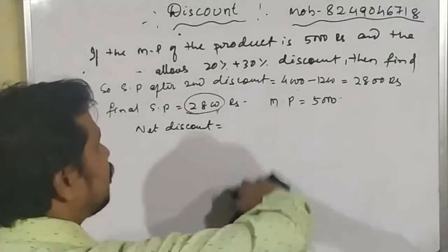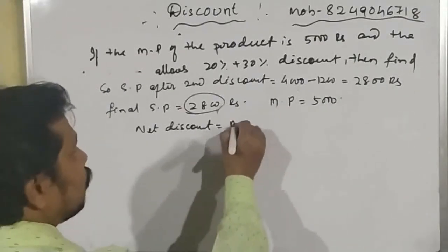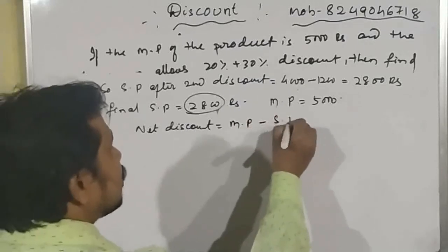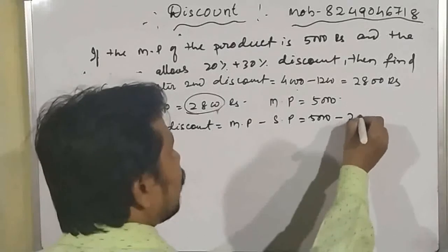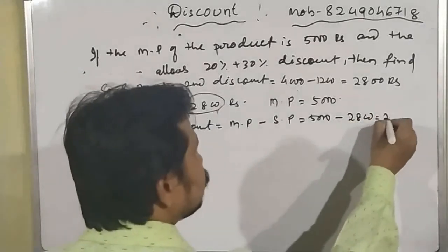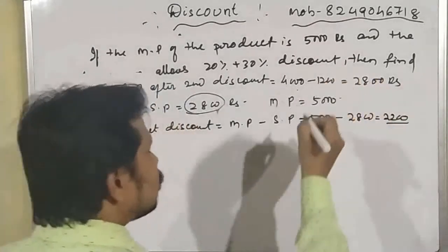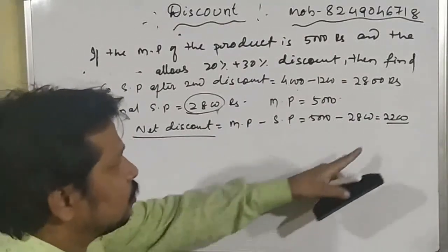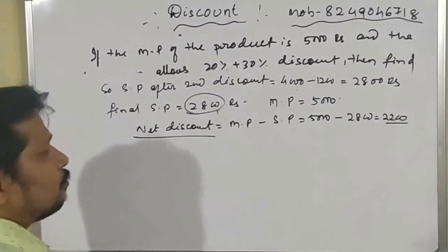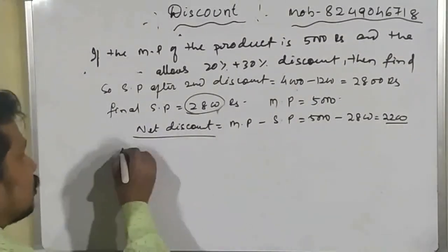We can write the formula here also. Net discount equal to mark price minus selling price, which is equal to 5,000 rupees minus 2800, which is equal to 2200. This is the net discount. Okay, so we have found out the net discount, and now we will find out the net discount percentage.